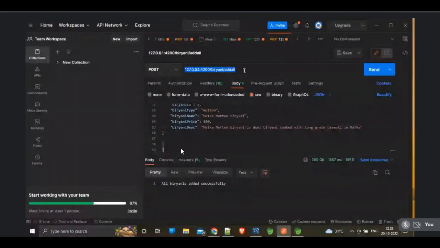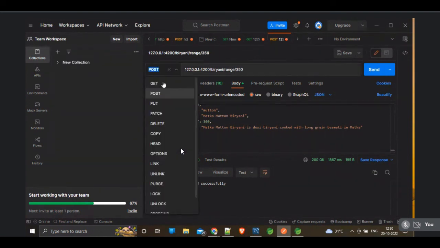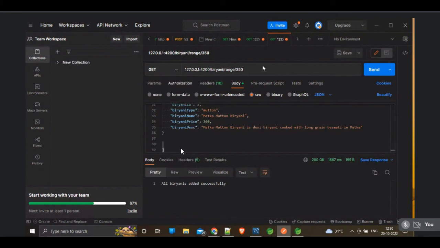As of now, it is better to work with Apache Derby. If you are very clear about the syntax, then only please work with MySQL. If you are not good enough at writing the syntax of these REST APIs, please use Apache Derby only. Don't use MySQL. Okay, range. I want to fetch the biryanis which are less than 350 rupees, and we want to retrieve the details, so we can use the GET method here. Okay, send.